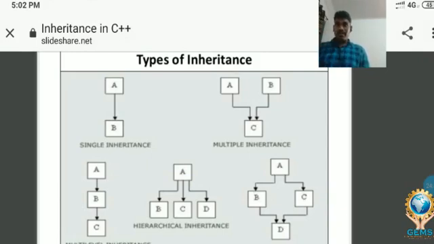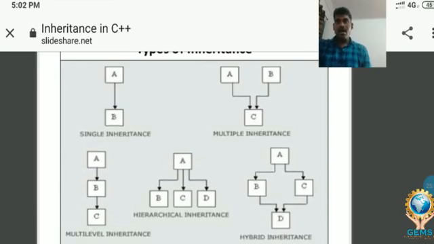Here the diagrams explain figuratively what single inheritance, multilevel inheritance, multiple inheritance, hybrid inheritance and hierarchical inheritance are. So there are 5 types of inheritance. The first one, single inheritance. What is single inheritance? Here the diagram explains about 2 classes. Try to understand here. Here only two classes are there.